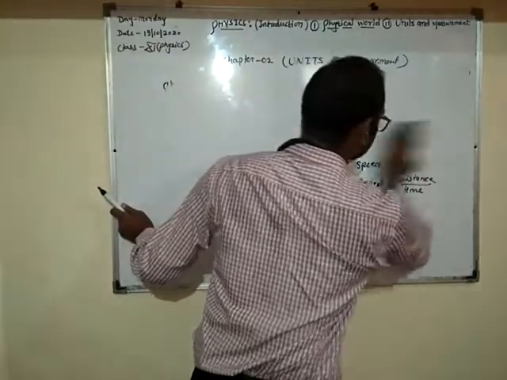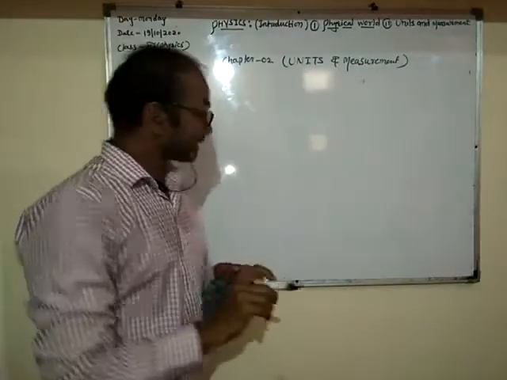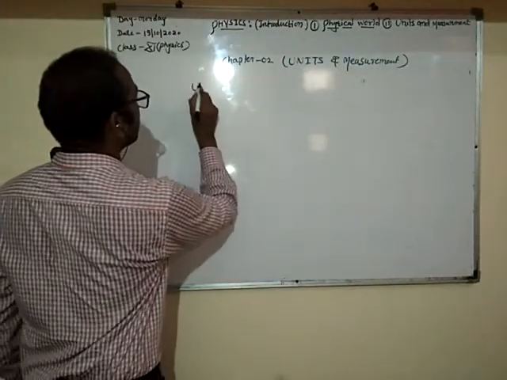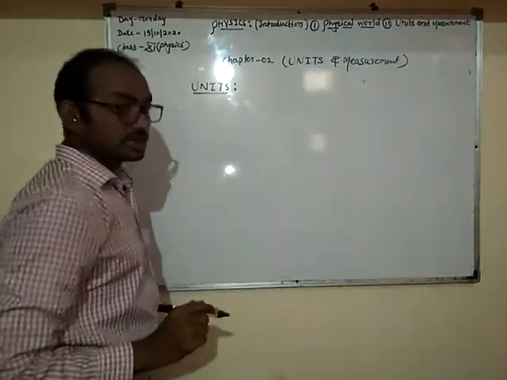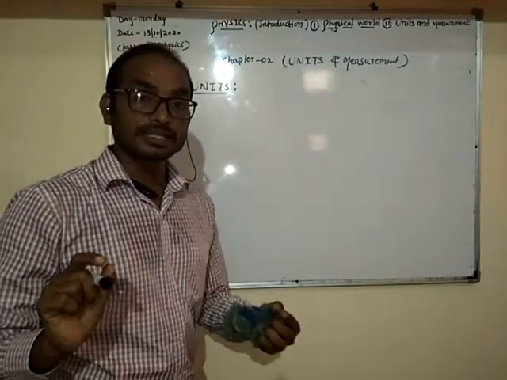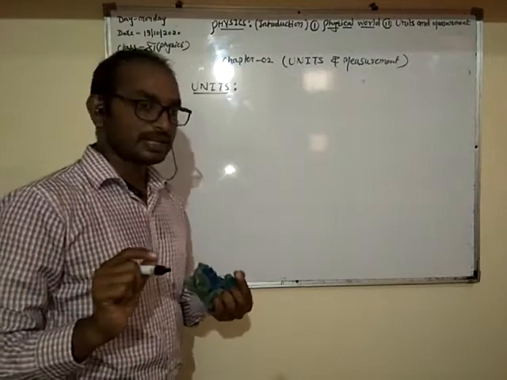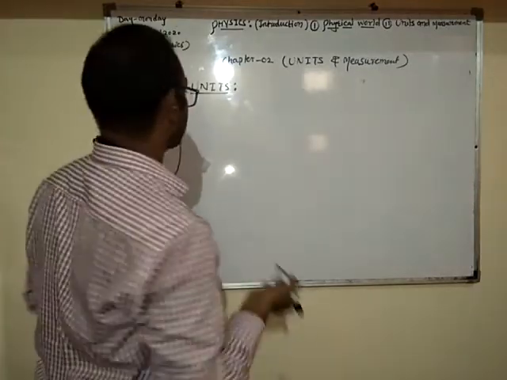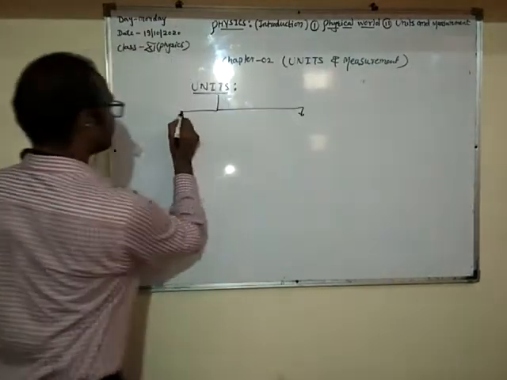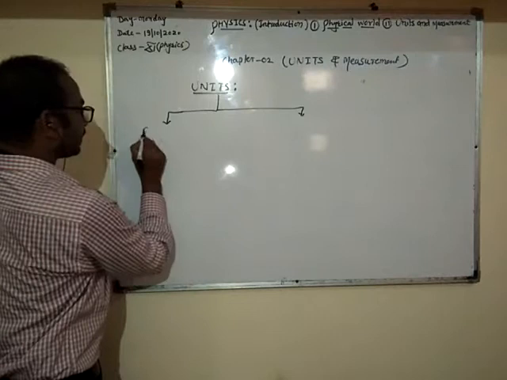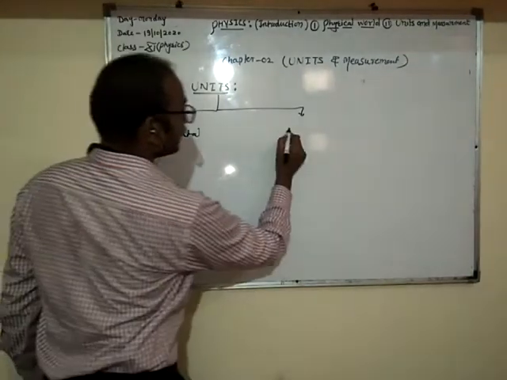Okay, now units. I told you, a unit makes any physical quantity sensible, or we can say valuable. If there is no unit in any physical quantity, we cannot understand what that object is. Okay, so units also have two types: fundamental and derived.